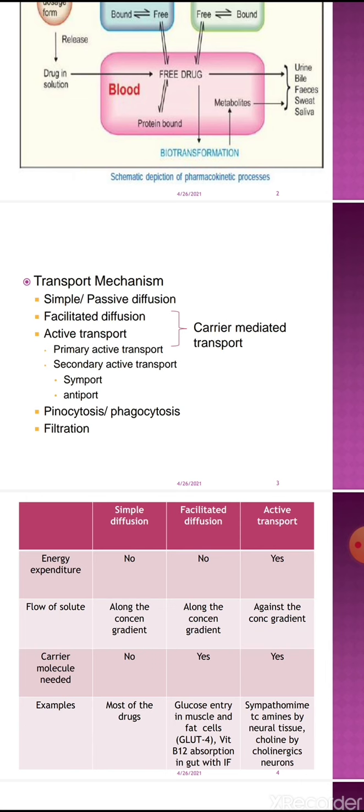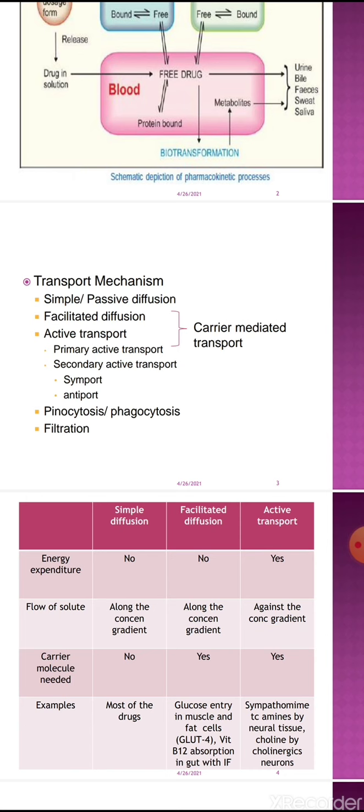Transportation of one molecule, listen carefully, transportation of one molecule provides energy for transportation of another molecule. This is the secondary active transport. Energy is consumed, but this energy is provided by transportation of one type of molecule or one type of solute.